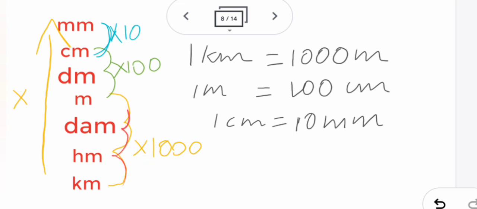And since you are going upward, here you have to multiply. So the formula is 1 kilometer equal to 1000 meter. Okay, 1 kilometer equal to 1000 meter. So that is the formula.